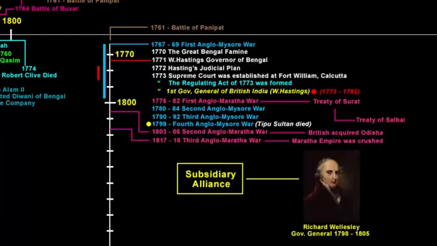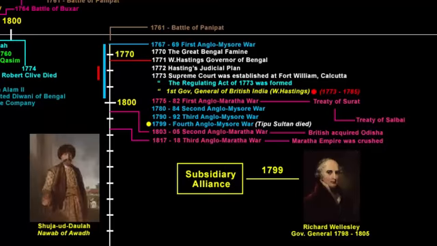It cannot be a charity. So that was the first incident when the company officially rolled out the Subsidiary Alliance policy. So the date 1799 fits well because that time Lord Wellesley was the Governor General, and Subsidiary Alliance is a creation of Governor General Lord Wellesley.